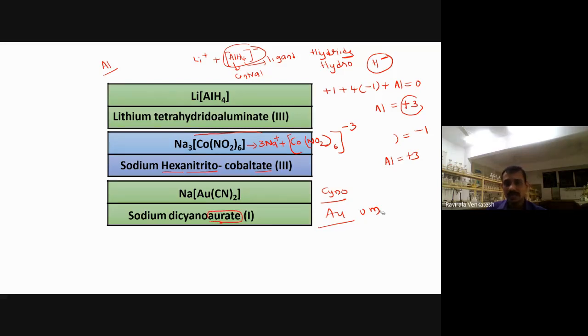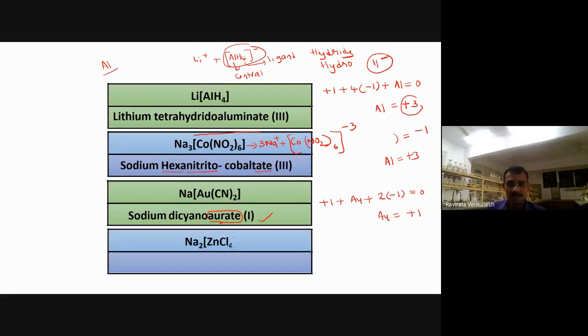Now what is the oxidation state? How to calculate the oxidation state here? Very simple. Again, sodium is what? +1. And we are calculating for gold here. Plus 2 cyanides are there. And each cyanide is having -1, equal to 0. Now gold will get +1. Now this will be the oxidation state.